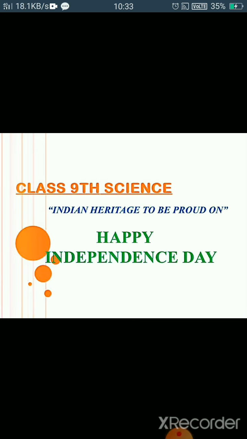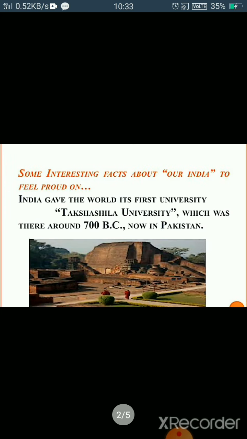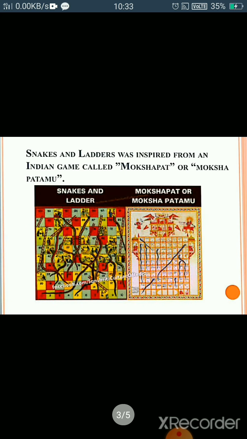On the occasion of Independence Day, I want to introduce some important and interesting facts about our India to feel proud of. India gave the world its first university, Takshila University, which was there around 700 BC. Now in Pakistan, Snakes and Ladders was inspired from an Indian game called Mokshpat or Moksha Patamu.